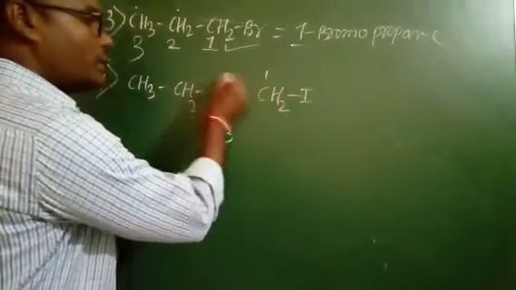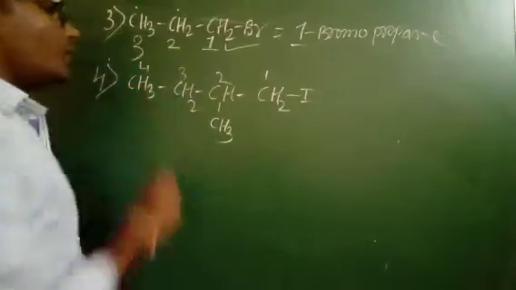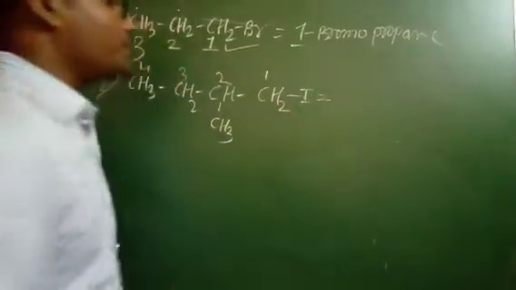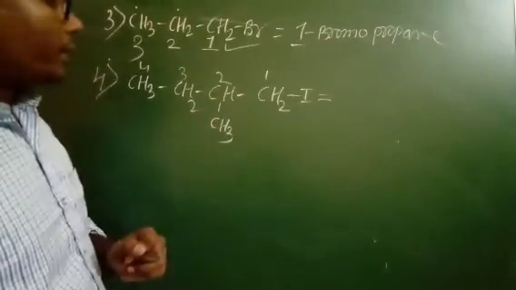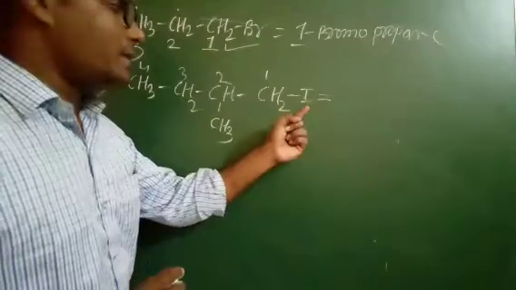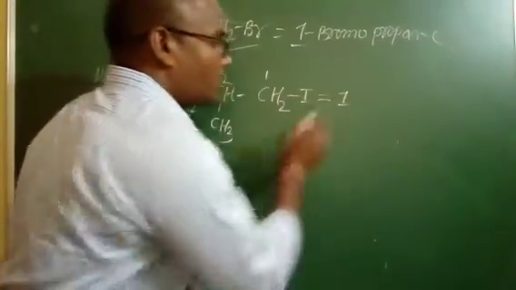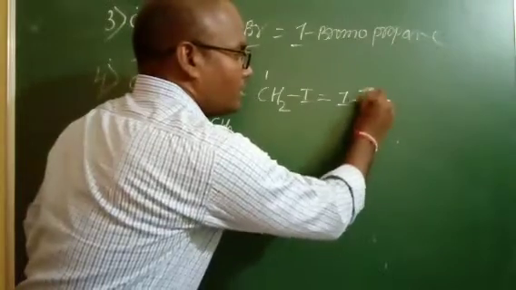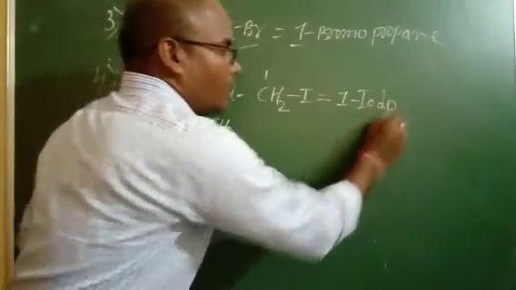Halogen always gets the lowest position. 1, 2, 3, 4. 4 carbon atoms. Then here, we have to give the first preference always to the halogen atom as halo. So the position of the halogen. Next, the name of the halogen, iodo.